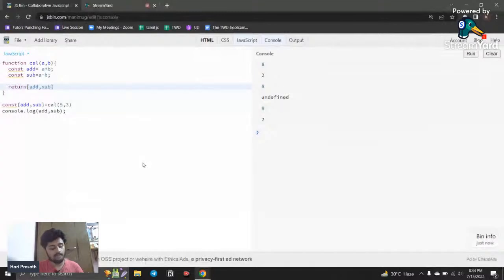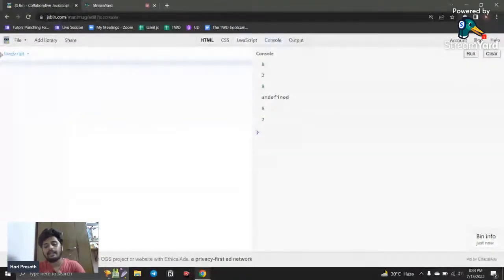And this destructuring comes in handy when you use it with functions. Okay, so this is the normal one. Let's see how destructuring works with objects. We know how to work with arrays, and we saw how to work with functions, and now we're going to see how to work with objects.